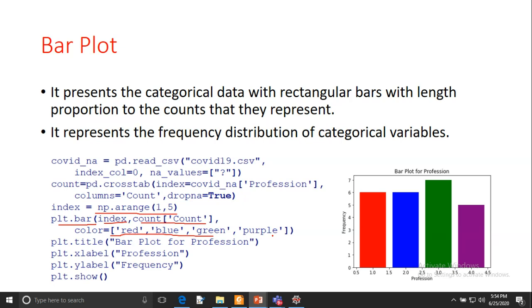As you pass this count series, it will create a bar plot, and you have to set the title, x label and y label, and call the show function. So it will show the bar plot between the profession and frequency. If you run this command, it will also show this cross table, the frequency table, and you can see the frequency of each category of the profession. We have professions like business, academician, health worker, and you can see the most frequent is this.